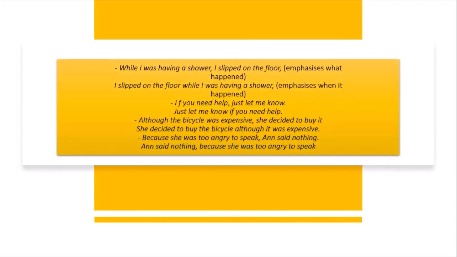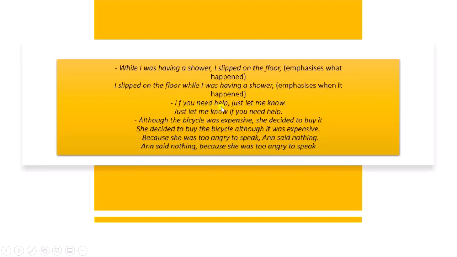Like you can see in these examples, "When I was having a shower, I slipped on the floor." It is emphasizing what happened. So "I slipped on the floor" is at the end because it is important. It is showing what has happened. "I slipped on the floor while I was having a shower." So it is emphasizing when it happened: while I was having a shower.